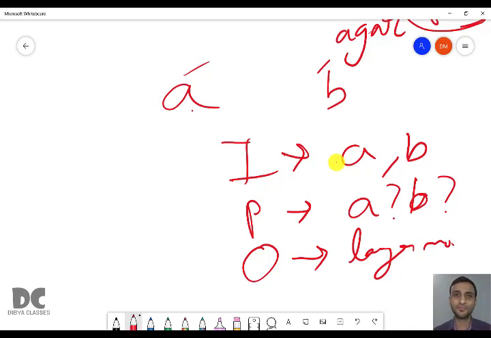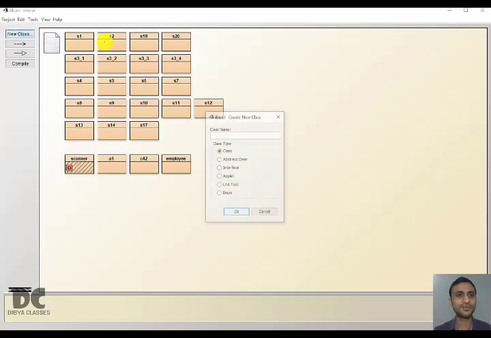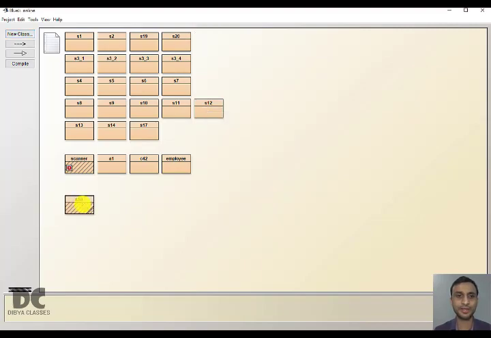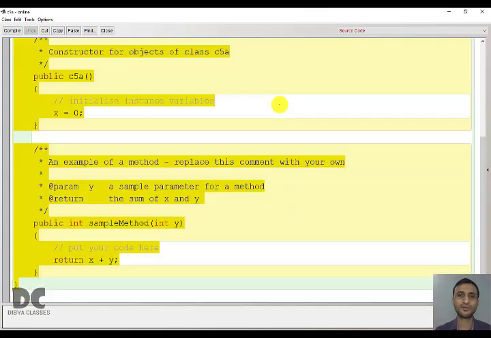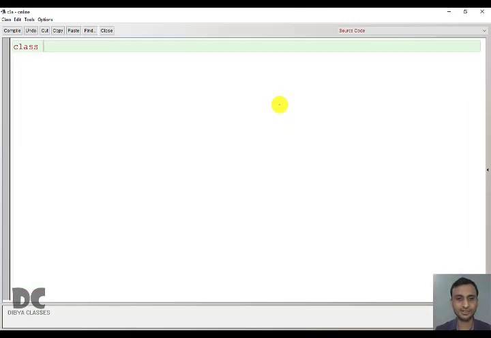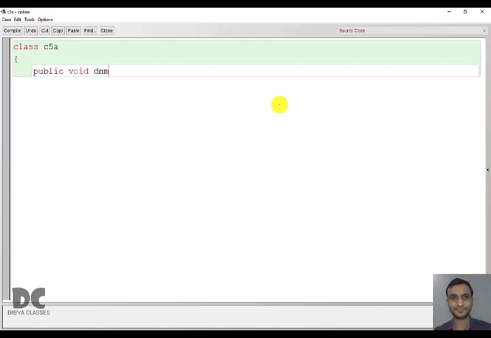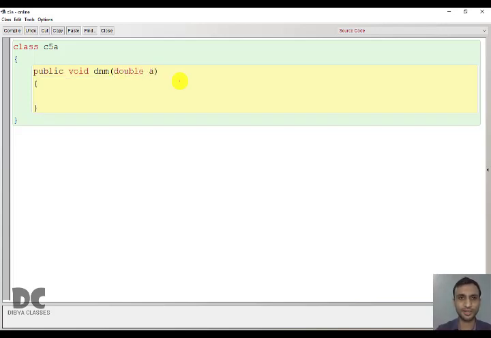So let us start writing the program. Then I will explain how to write this program using if. First we'll create a class. Let it be C5A, that is chapter 5, program A. First let us write the skeleton. Class C5A, public void. Skeleton is done. Now the first thing is to do the input. We need two numbers because we need to find which one is larger between these two. Let it be double A and double B.